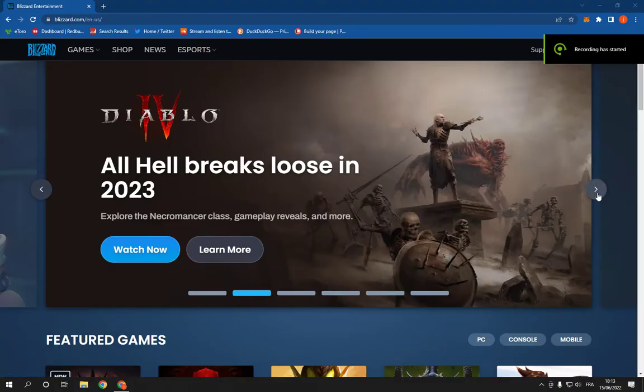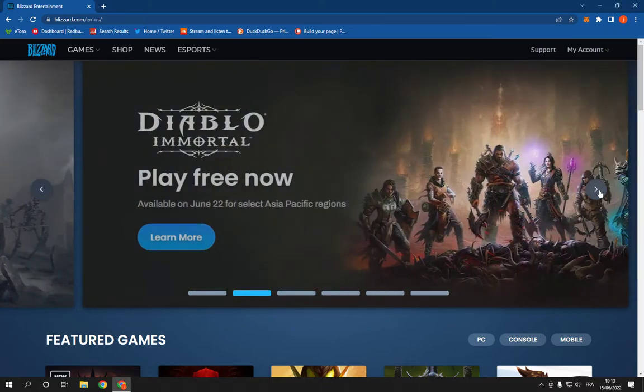How to find and see your transaction history on blizzardbattle.net on PC.